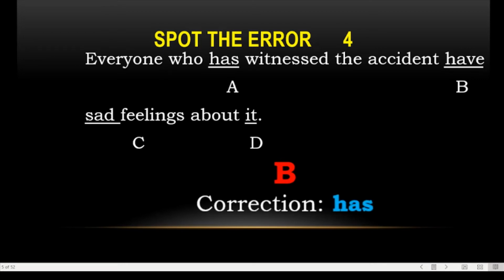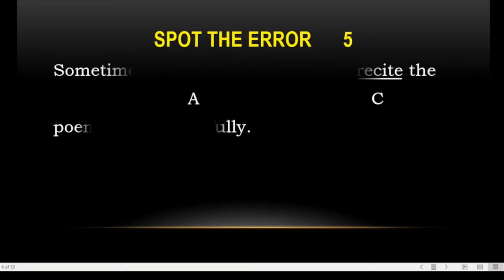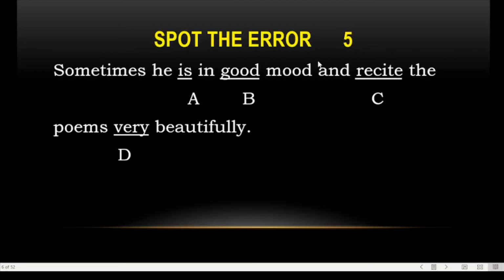Okay? Yes, this is the answer. You just have to spot the error in these questions. Question number 5. Sometimes he is in good mood and recite the poems very beautifully. Now here we have the verb, and here we have the subject.